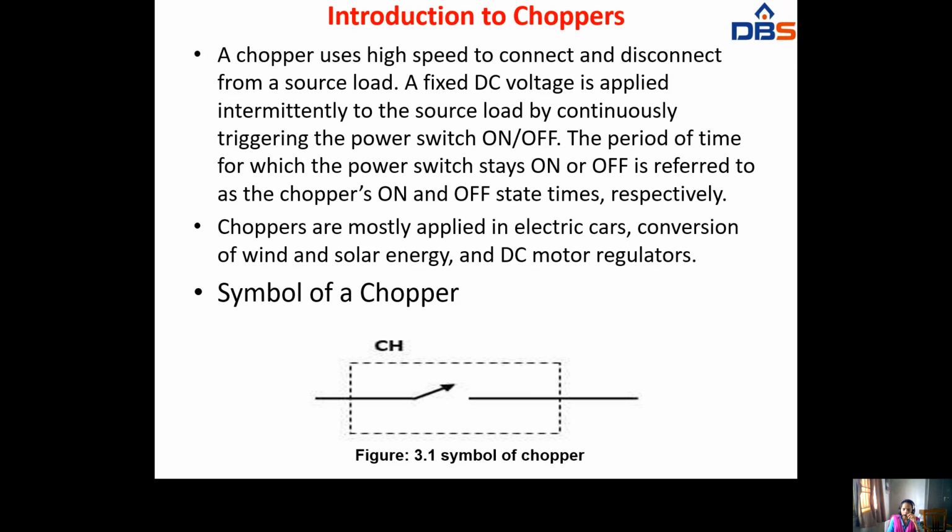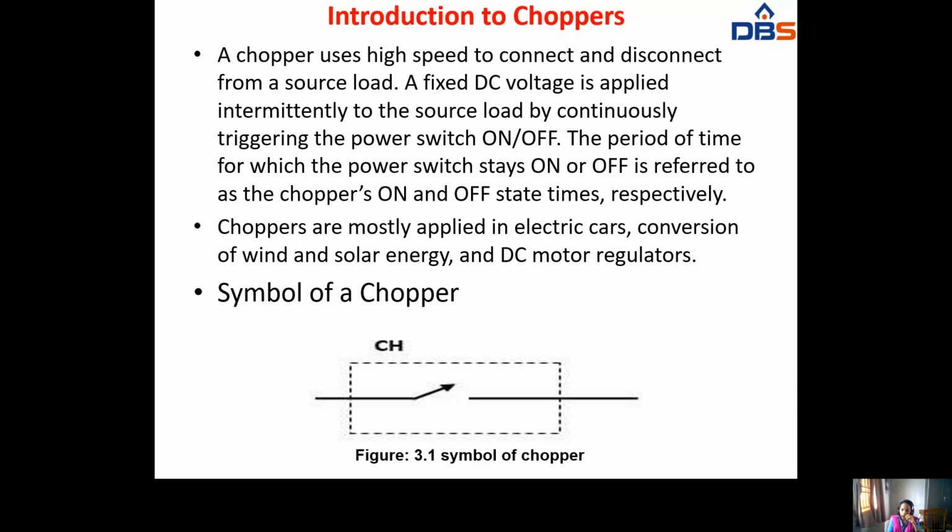So what is a chopper? A chopper will convert constant DC to variable DC, and Figure 3.1 shows the symbol of a chopper. Choppers are mostly applied in electric cars, conversion of wind and solar energy, and DC motor regulators.